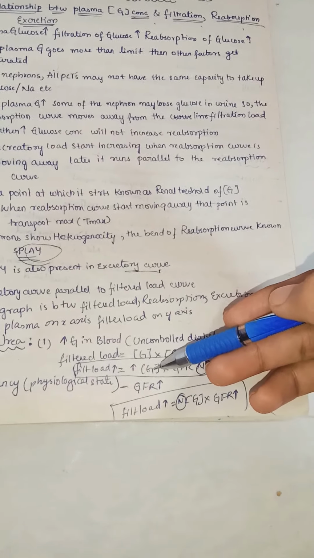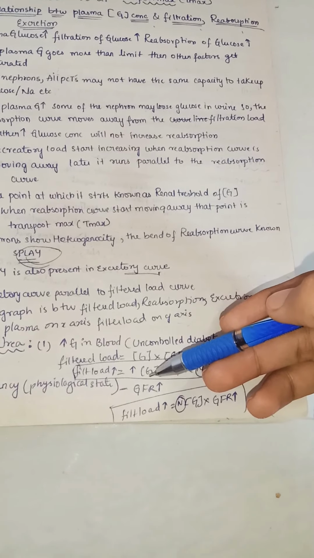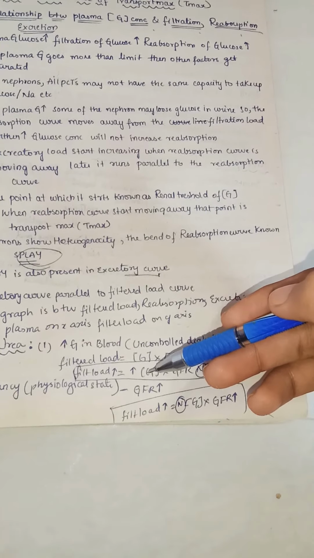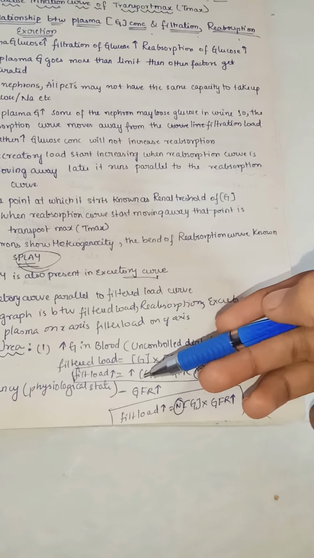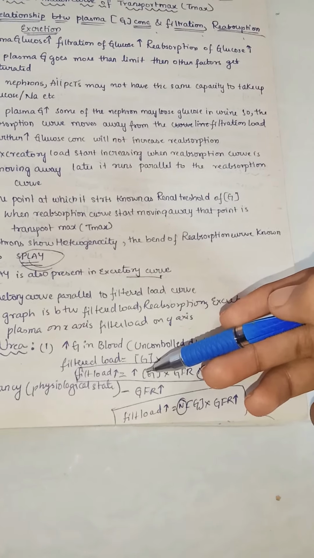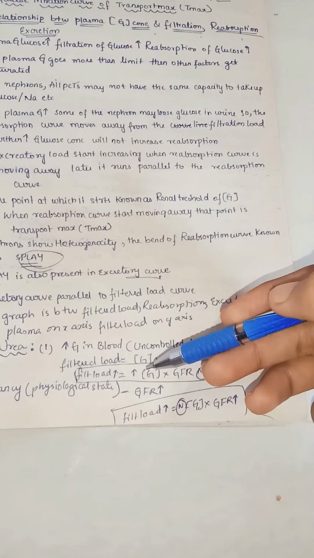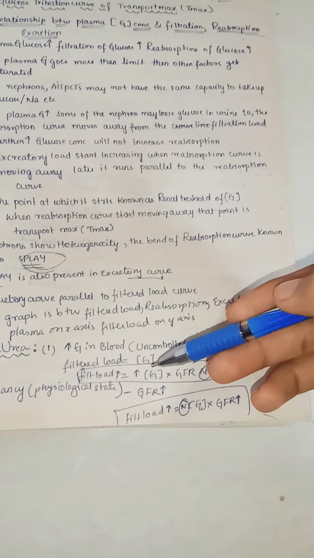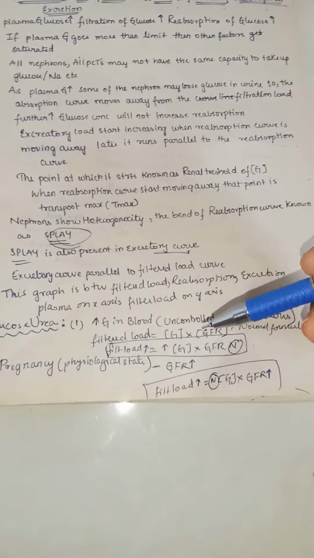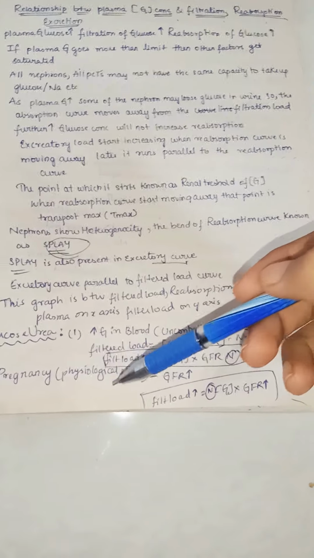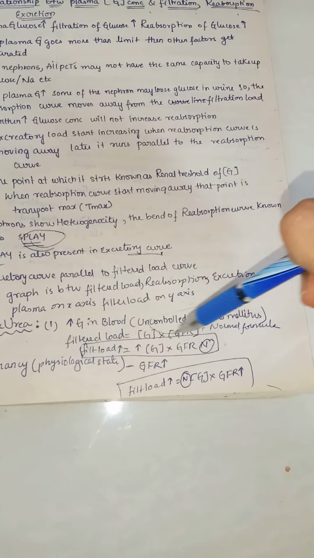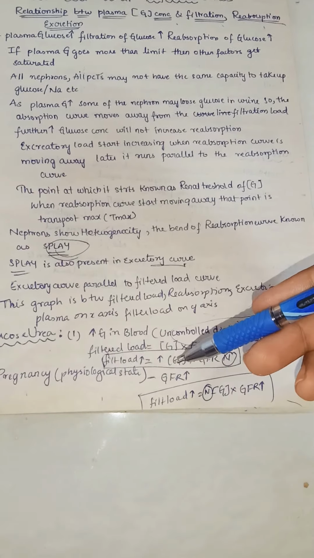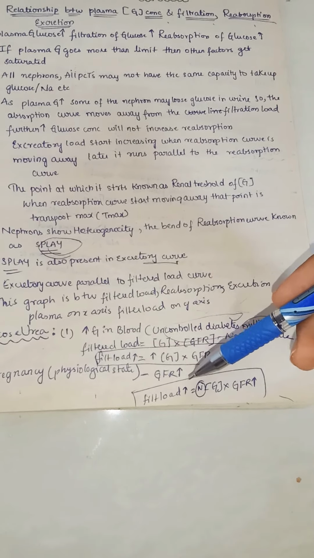When the glucose concentration is very high, the proximal convoluted tubule cells find it difficult to transport. Even though they try to reabsorb 100% of glucose, they reach the saturation point, the transport maximum, so they can't reabsorb further glucose, and glucose appears in the urine. Even in pregnancy, this is physiological. Uncontrolled diabetes mellitus is a pathological state, but pregnancy is a physiological state where the glomerular filtration rate increases and the filter load increases.